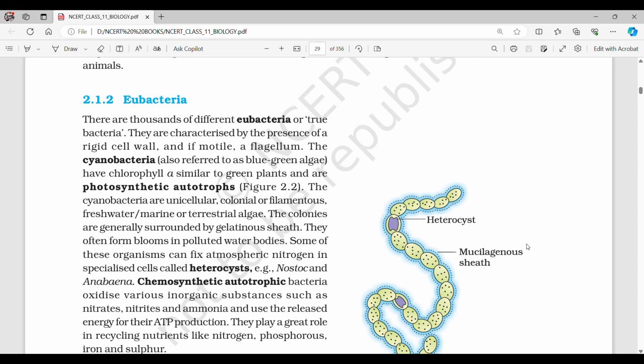2.1.2 Eubacteria. There are thousands of different eubacteria or true bacteria. They are characterized by the presence of a rigid cell wall and, if motile, a flagellum. The cyanobacteria, also referred to as blue-green algae, have chlorophyll a similar to green plants and are photosynthetic autotrophs. The cyanobacteria are unicellular, colonial, filamentous, freshwater or marine, or terrestrial algae. The colonies are generally surrounded by a gelatinous sheath. They often form blooms in polluted water bodies. Some of these organisms can fix atmospheric nitrogen in specialized cells called heterocysts, for example, Nostoc and Anabaena.